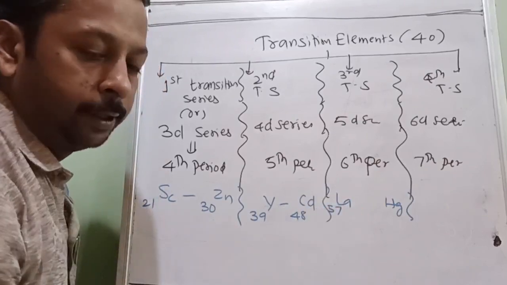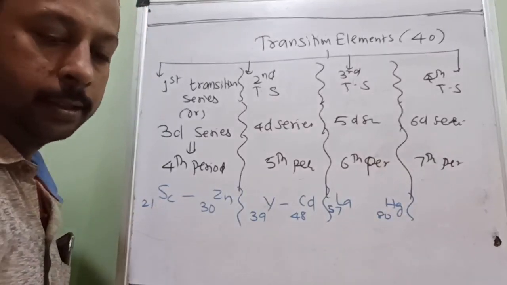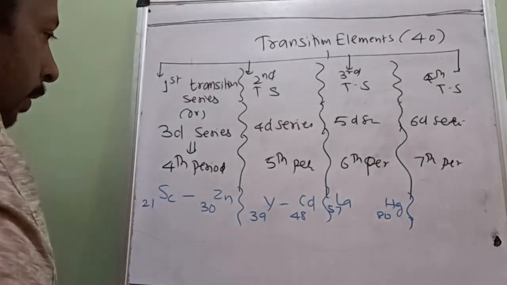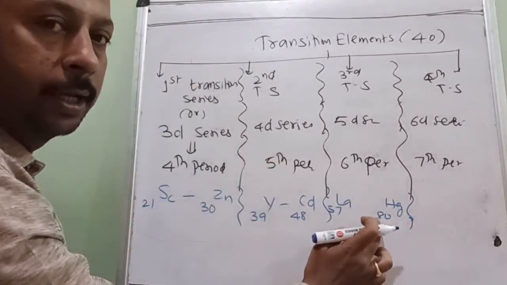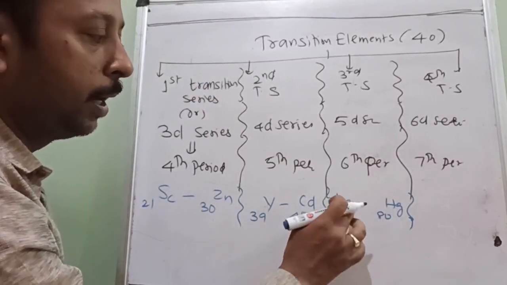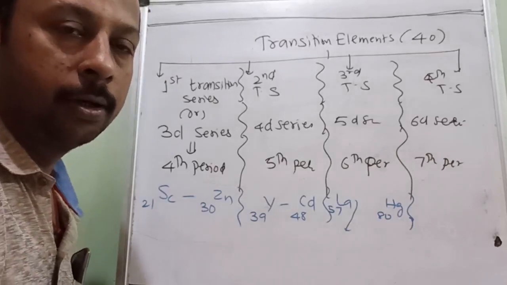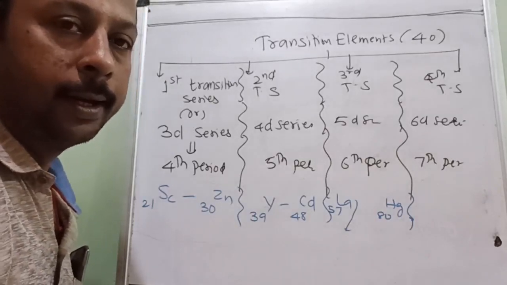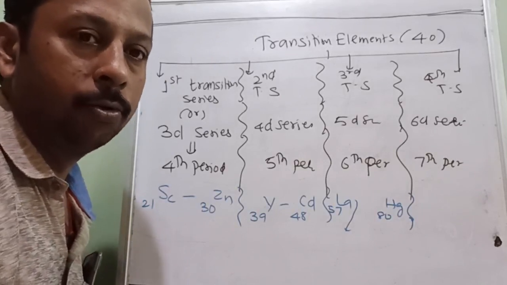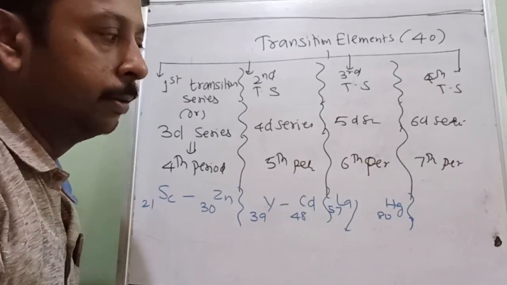It is 57 and it is 80. Is it understood? Now after this, see, after 57 it should be 58, but it is not, because 14 elements are adjusted after this. What are those 14 elements called? Lanthanides. Lanthanide is not an element. Lanthanide is the group of 14 elements which comes after lanthanum.